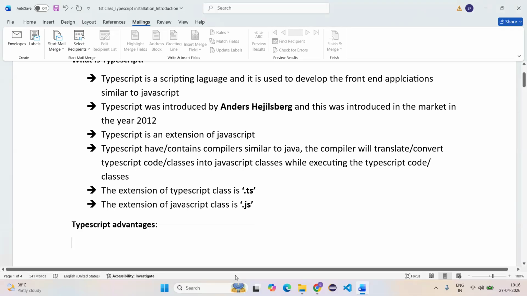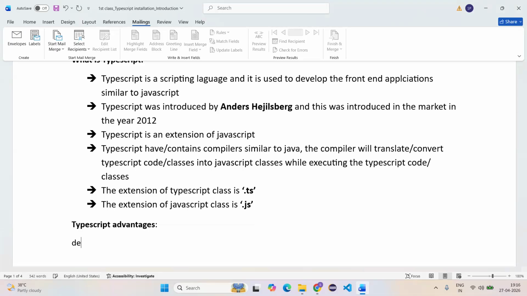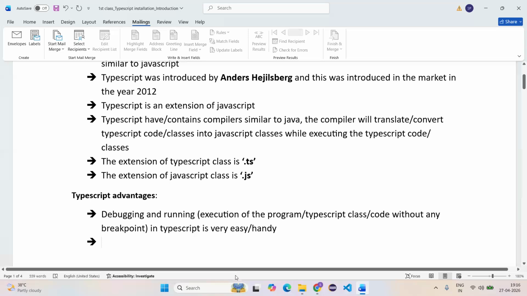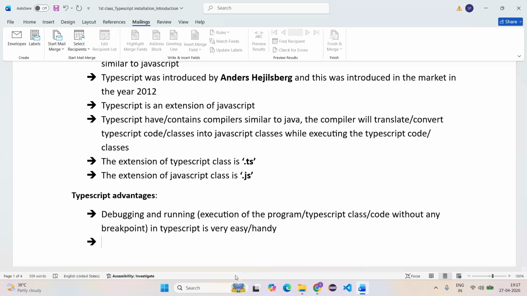And I'm going to explain the advantages. We have a lot of advantages out there. The first point is debugging and running. Running means execution, the execution of the respective TypeScript class or code without any breakpoints. In TypeScript it is very easy, or we can say handy, to debug or run the code.